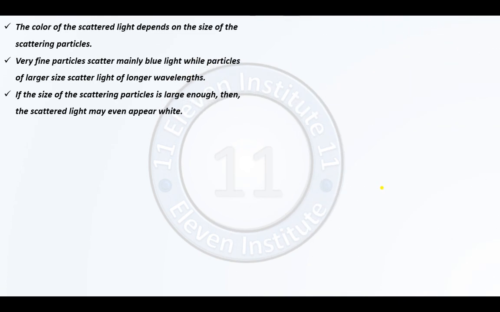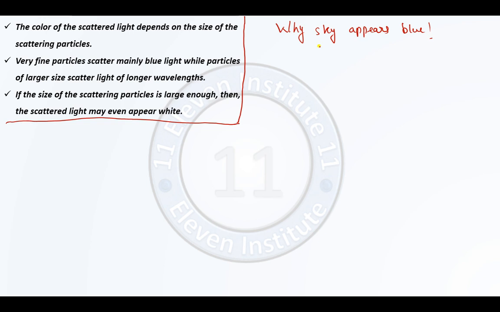Let us now move ahead and see some important aspects regarding the scattering. This is very much important to understand. If we don't understand something from here, you will not be able to understand the further topics, which are why the sky appears blue, why sky does not appear blue to the astronauts, why cloud appears white, why we use red as the danger signal, right?